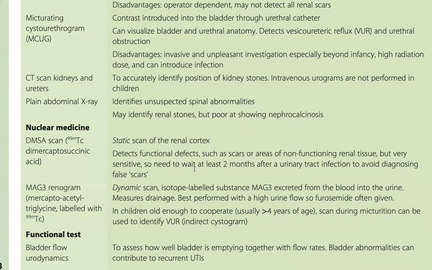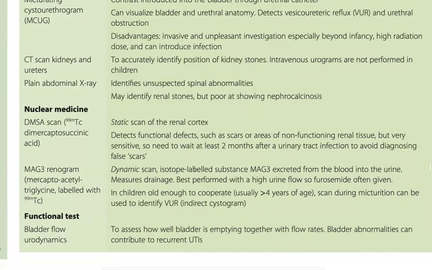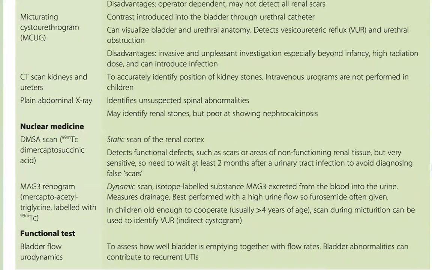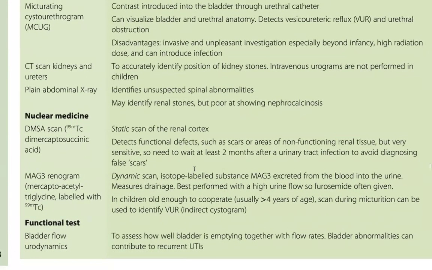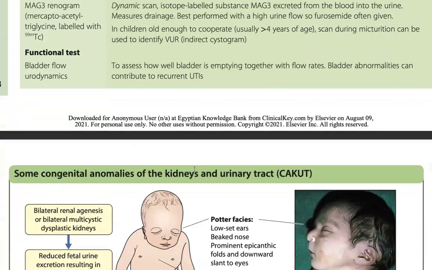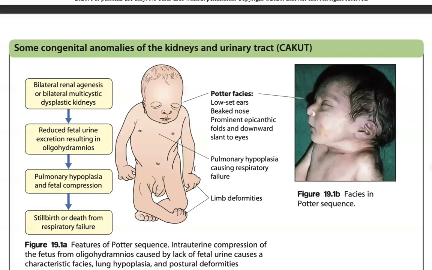strainers, best is found with the high urine rate, so for some often, which are insulin or not the top priorities for more than 4 degrees, standard nutrition and use while we are intended cystograms, function test, bladder flow, urodynamics. This is how well bladder is something to get rates rather than anti-scan contributing to the current. Simple segment kidneys on track, bilateral imaging, so bilateral metastatic is flat should be able. Kidneys fetal urine, extension of the oligo.